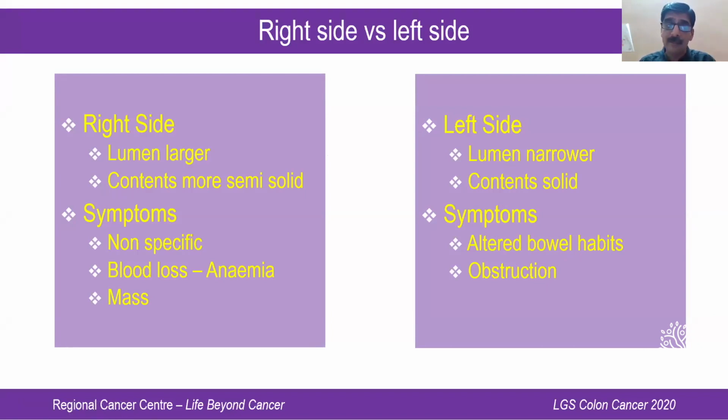So the basic differences between right-sided and left-sided colonic cancer are not only in the arterial anatomy and the nodal anatomy, but in the presentation of symptoms as well. Right-sided cancer presents with anemia and non-specific symptoms, whereas left-sided colonic cancer presents with altered bowel habits or more obstructive symptoms. That is why they present much earlier than the right-sided. Since the patient has an obstruction, he will immediately seek medical attention. So left-sided colonic cancers present much earlier than right-sided colonic cancers.